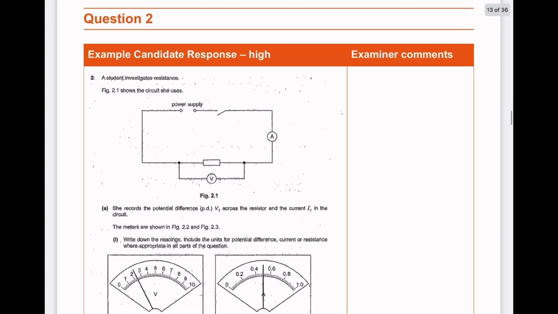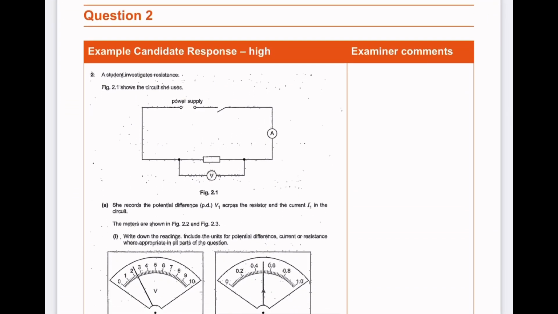Next we have question 2. Example candidate response high. Question 2. A student investigates resistance. Figure 2.1 shows the circuit she uses. In this circuit we've been given the power supply, a switch, an ammeter, a resistor, and a voltmeter which is parallel to the resistor.